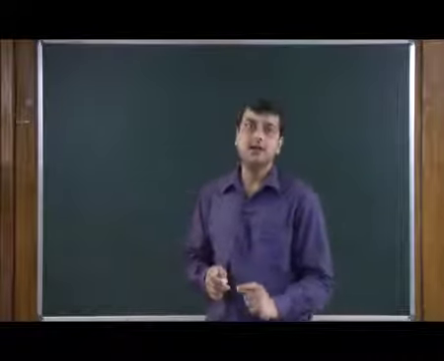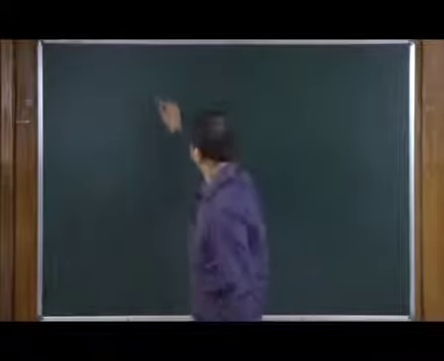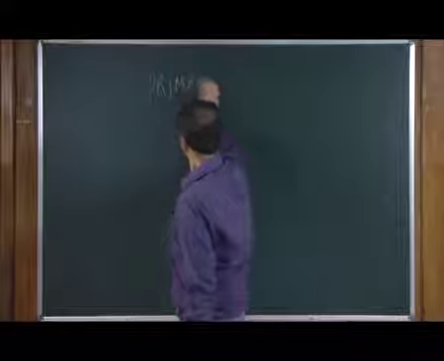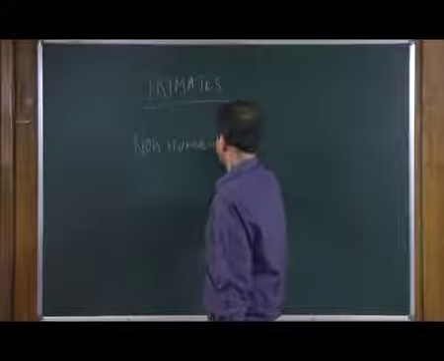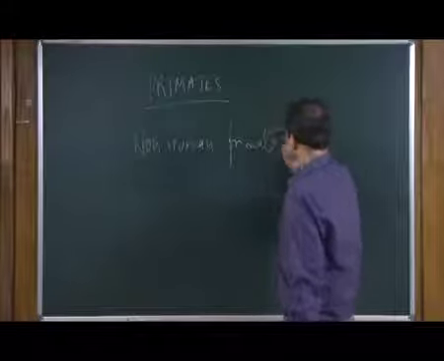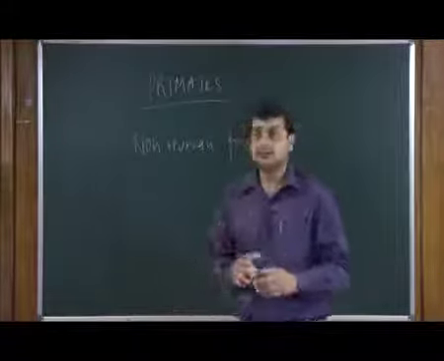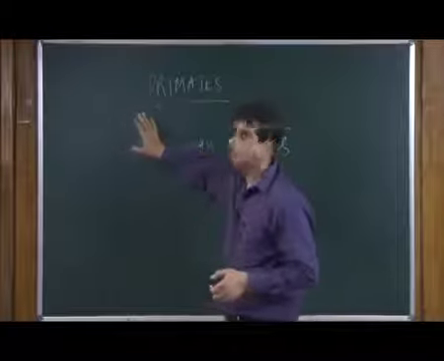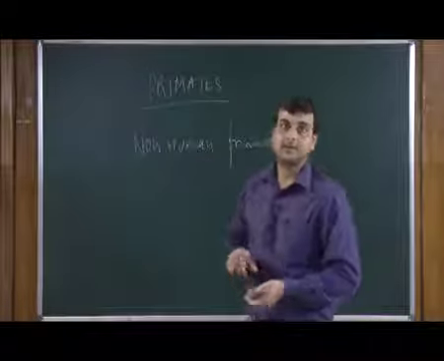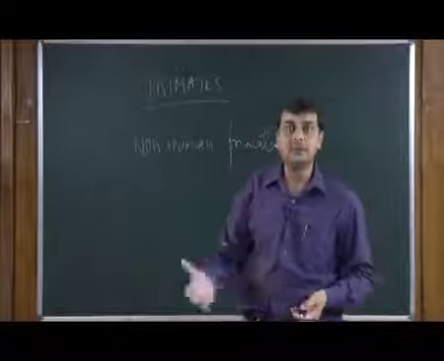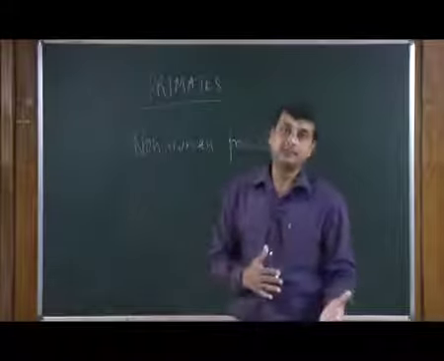So, let us try to understand the difference between primates and non-human primates. In simple language, these two are orders, actually. Primates are an order in the classification of the animal kingdom, and we are primates. So, Homo sapiens, human beings, apes, and monkeys, New World and Old World monkeys, come under primates.